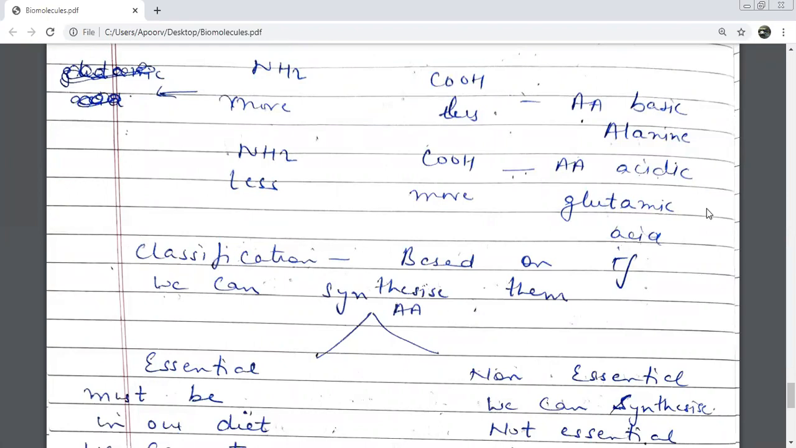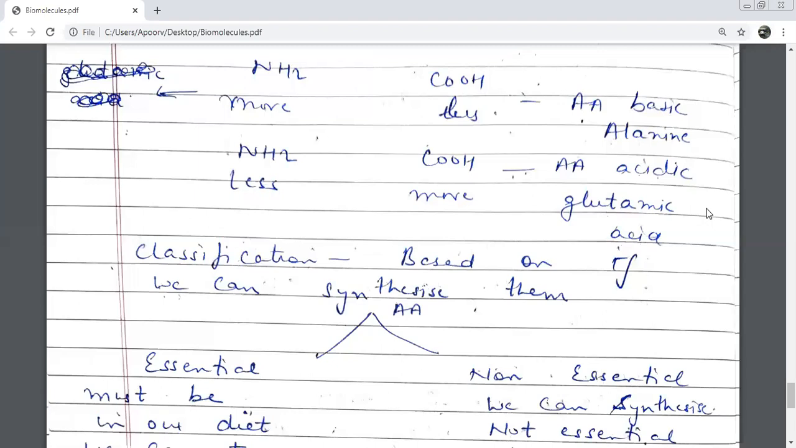Give me one example of a neutral amino acid. Glycine. That means it has NH2 and COOH groups the same, one each. But when I say it is a basic amino acid, that means which group is more, NH2 or COOH? NH2. I just gave you an example of a basic amino acid. Name it. Alanine. And if COOH is more in number compared to the NH2 group, then what will be the nature of the amino acid? Acidic. What is the example of an acidic amino acid? Glutamic acid.